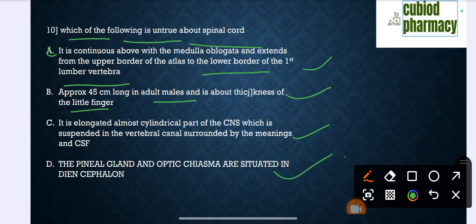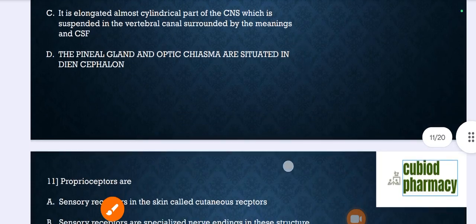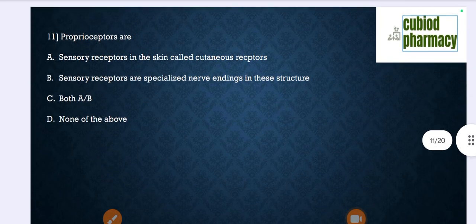Option D, the pineal gland and optic chiasm are situated in diencephalon. The correct option is option D. The pineal gland and optic chiasm are situated in diencephalon. Next question.